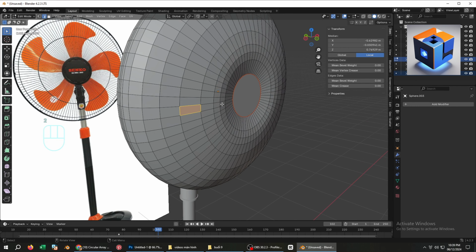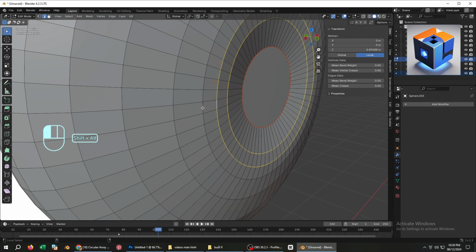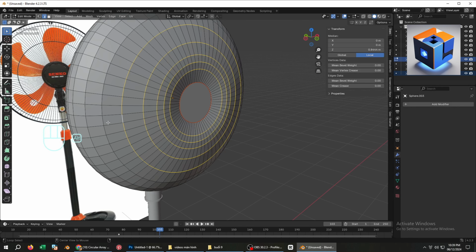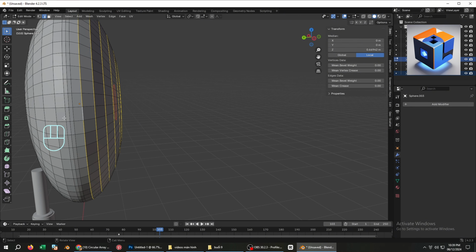Now, press 2 to switch to edge selection mode. Hold Alt and click on an edge to select an edge loop. Then hold Shift to add more edge loops, selecting them one by one from the front to the back. We select the edge loops from front to back, leaving 2 loops to create a connection with the fan guard. Then press X to delete the faces.